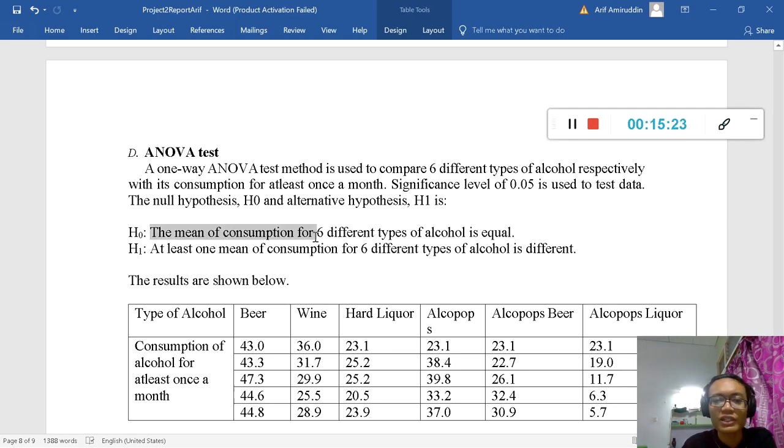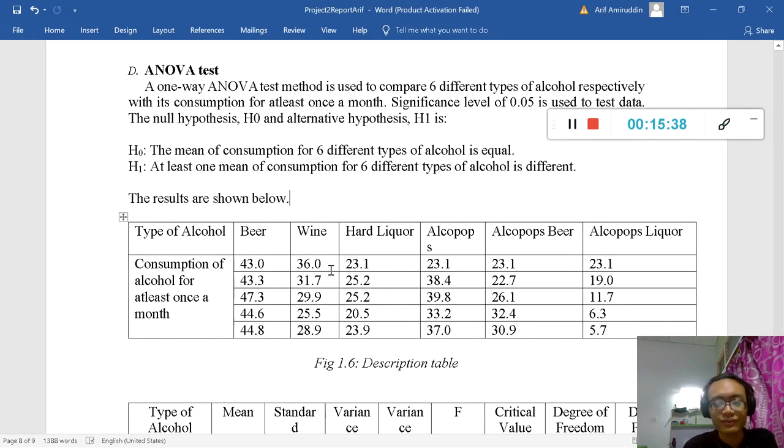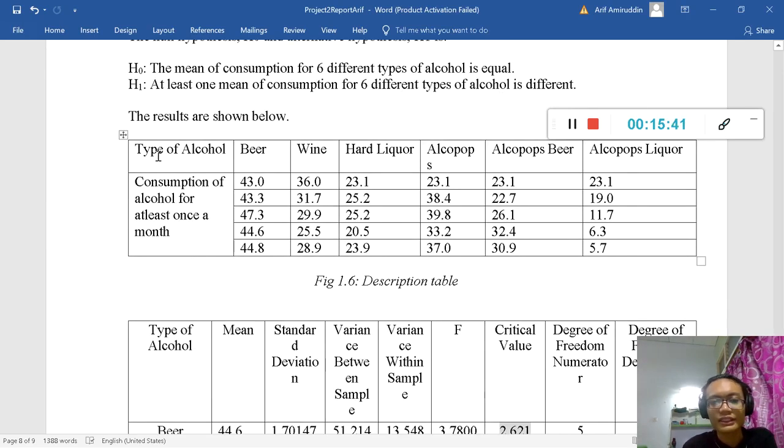So the H0 is that the mean of consumption for 6 different types of alcohol is the same, equal. And for H1, at least one of the consumption for 6 different types of alcohol is different. So the result is shown as below. And this is basically the data, but in a table form, so we could see it much easier, because when we take a look at the Excel file, it's just full of numbers, so it's hard to see the data. Here we could see the beer 43, 43.3, 47.3, and basically all the data that is available for the ANOVA test.